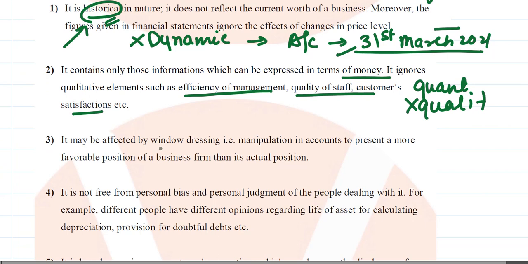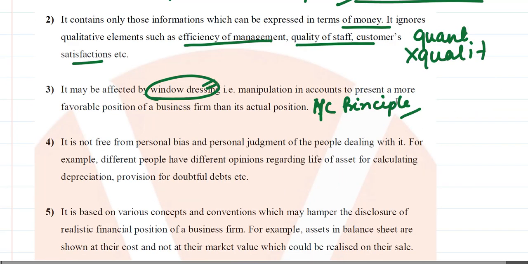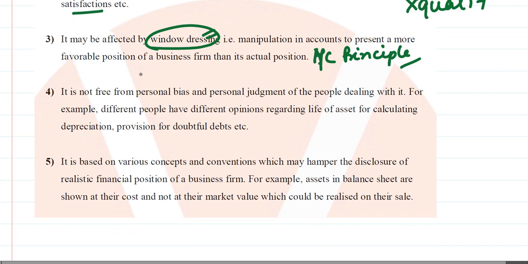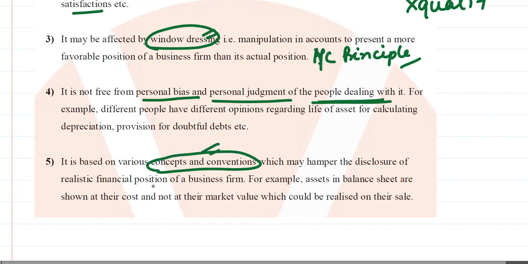It is also affected by window dressing in terms of the accounting principles that one can use. One always has a chance to window dress, in the sense of showing a better position than it is. So it is also not free from personal bias and personal judgment of the people making the accounts. Then it is based on various concepts and conventions which do not have a realistic financial application in terms of the business that they are operating on.